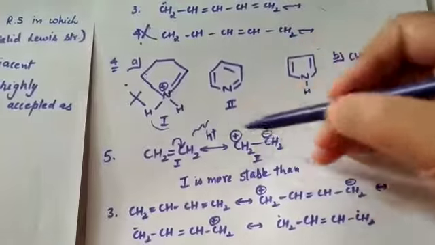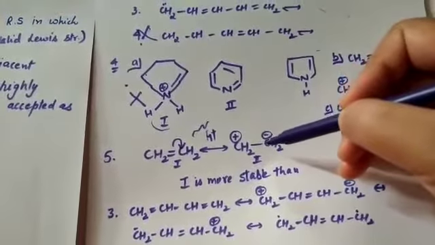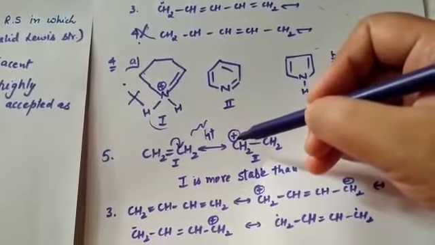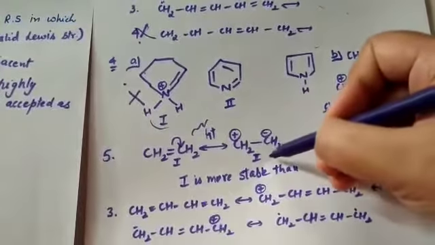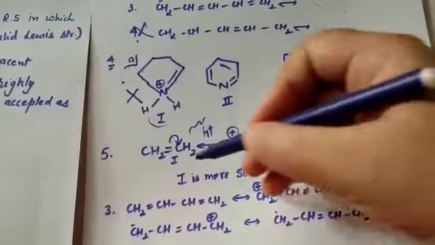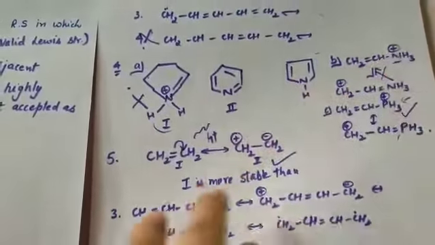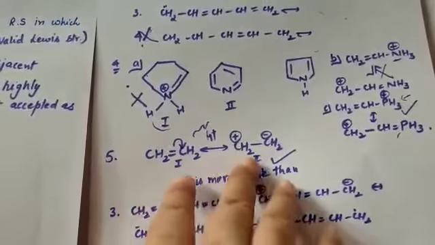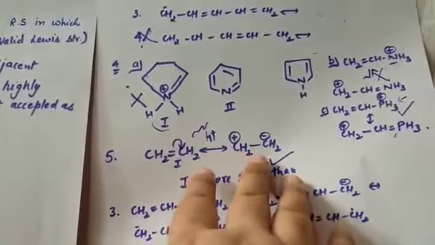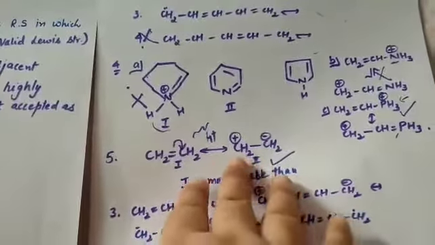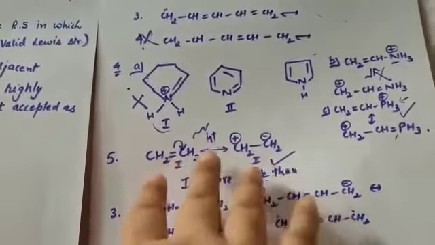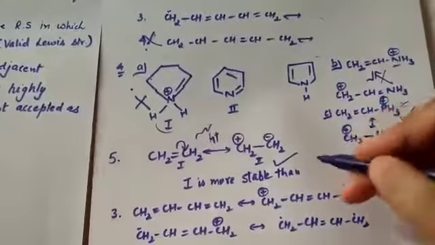Where the pi bond shifts, it will acquire a negative charge and the other will acquire a positive charge. But if you see, the second structure will not be more stable, the first one will be more stable, because resonating structures having positive and negative charges at adjacent positions are not stable.